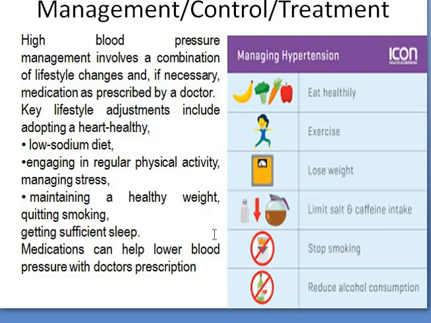Management of hypertension. High blood pressure management involves a combination of lifestyle changes and, if the necessity comes, proper medical advice from the doctor. Key lifestyle adjustments include adopting a healthy low sodium diet, engaging in regular physical activity, stress management, maintaining a healthy weight, quitting smoking, and getting sufficient sleep. And if the necessity comes, tablets will be taken on the recommendation of doctors.